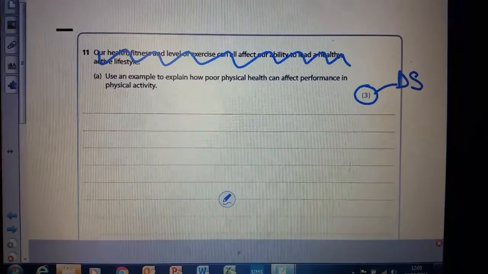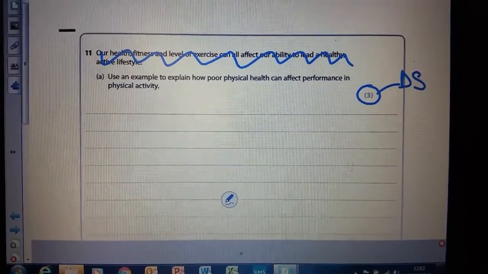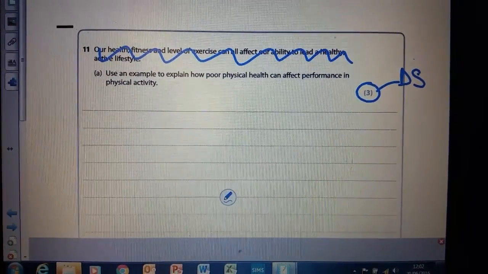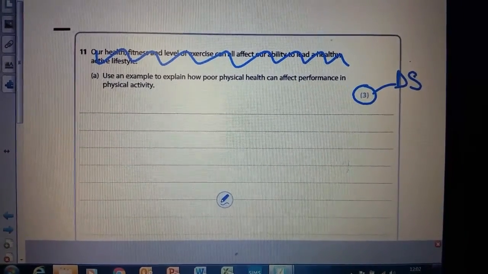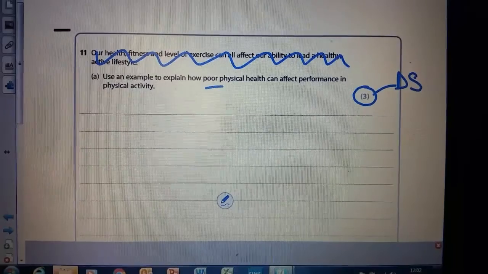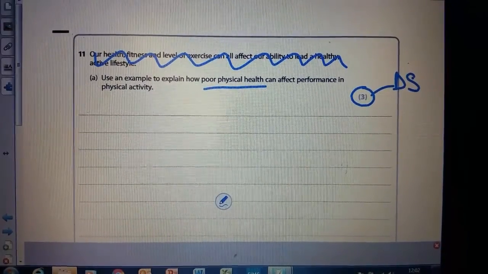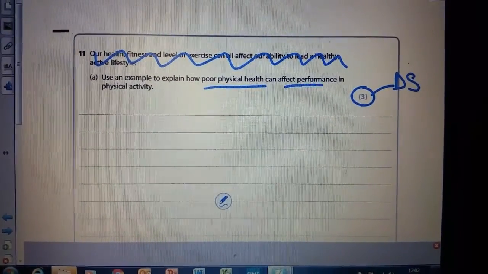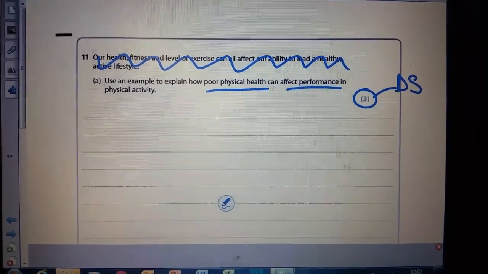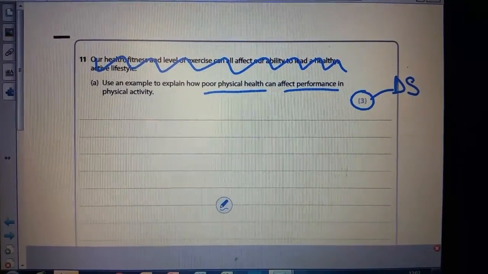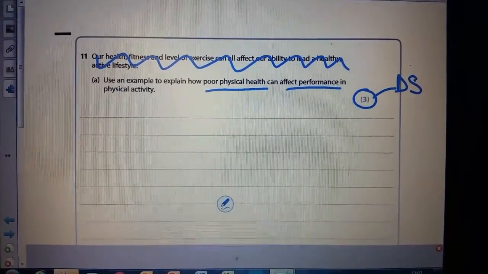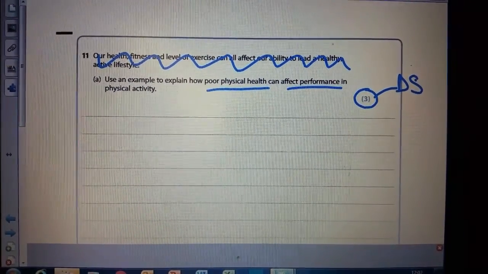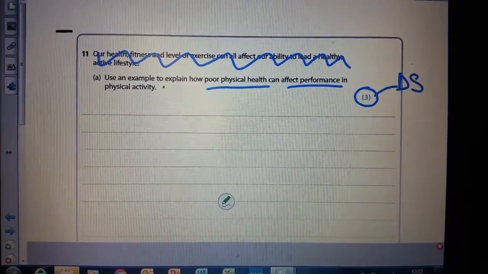Okay, so some of the command words or topic words first of all. I can notice that the topic word is asking me about poor physical health and its effect on performance. Okay, so no need to address those areas. So how much detail do I need to go in? Well, I can see that it's asking me to explain and give an example. So I'm just going to highlight that or circle that one as well.